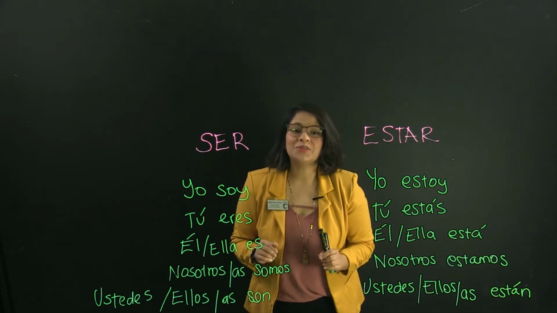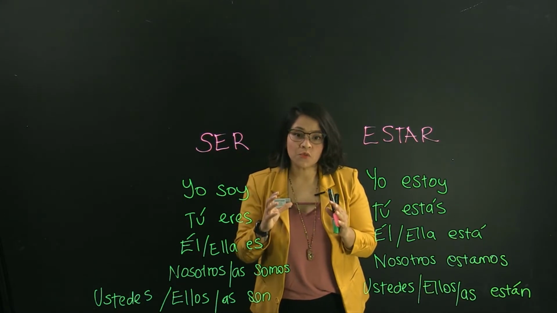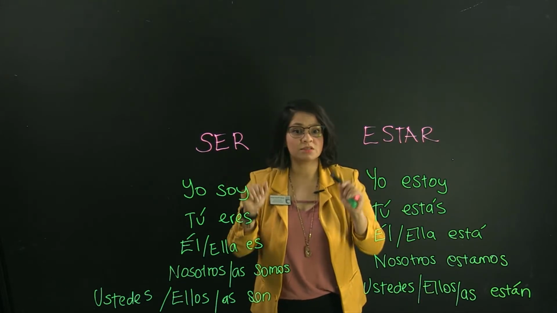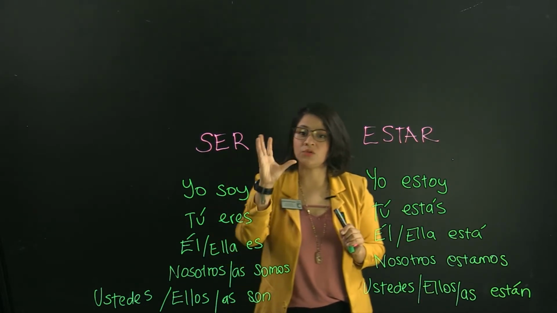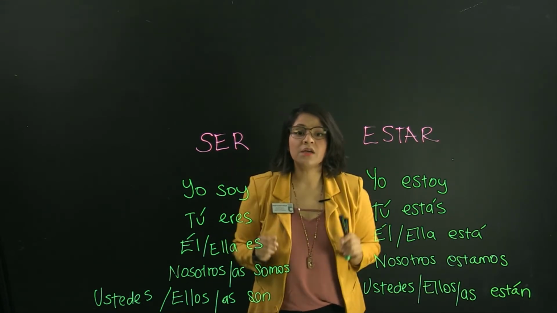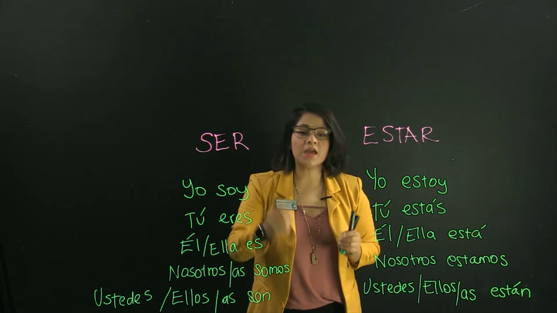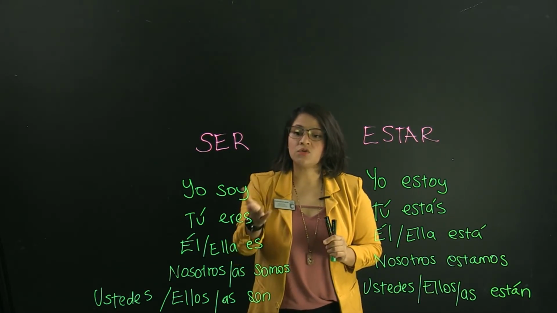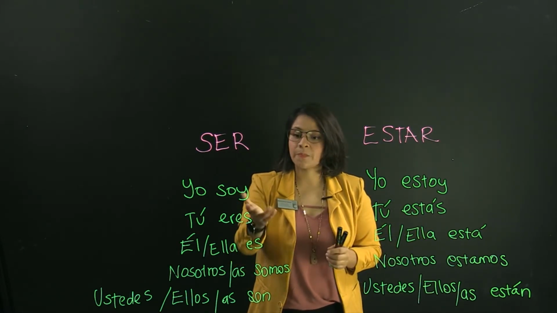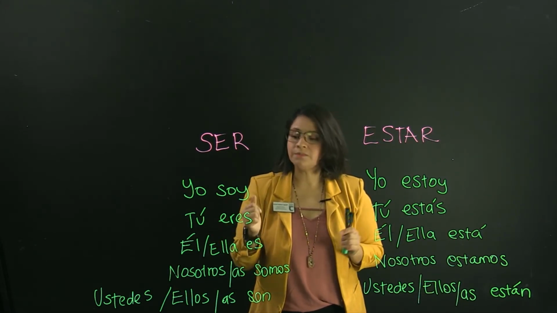exactly the same. So then again, if we want to think about the English form for these two conjugations, it is going to be the same for this and for this side. So if we think about yo soy, yo estoy, it means I am. Tú eres, tú estás, you are. Él es or él está, he is. Ella es, ella está, she is. Nosotros somos, nosotros estamos, or the female version, nosotras somos, nosotras estamos, means we are.